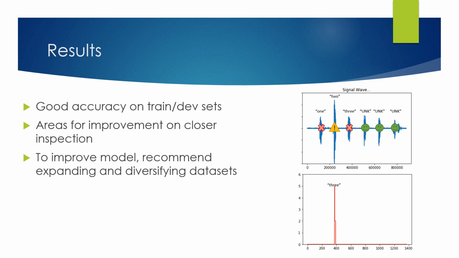Generally speaking, the unrecognized, unknown words, it does a pretty good job of filtering out. It does occasionally identify our positive words, however, it very rarely correctly identifies them. So to improve upon these, we recommend expanding and diversifying the data set. We had a very small number of negative words, for example, in a relatively small data set that we think we could improve upon.